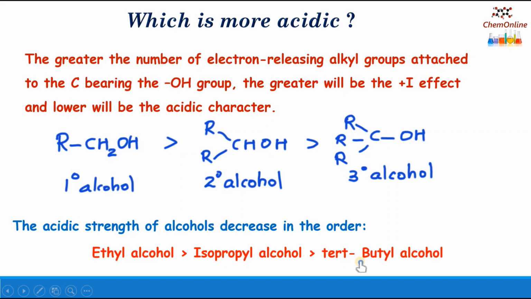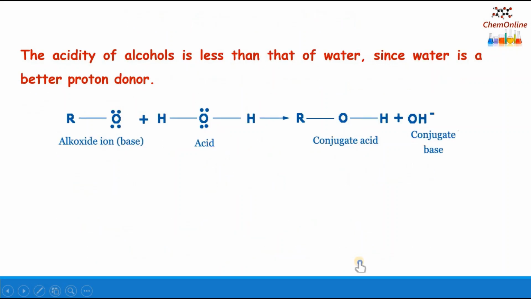tertiary butyl alcohol. Now when we compare with the acidity of water, the acidity of alcohols is even less than that of water, because water is a better proton donor when compared to alcohols, and that is shown in this reaction. An alkoxide ion reacts with water to form ROH, which is the conjugate acid, and OH minus, the conjugate base.